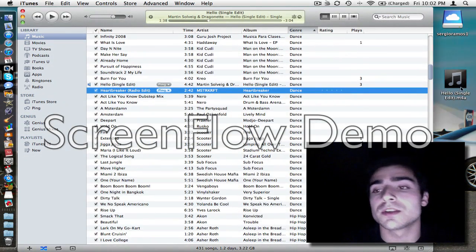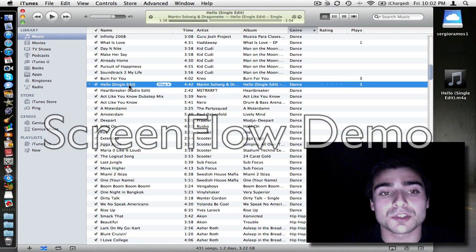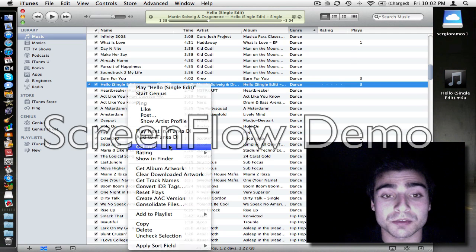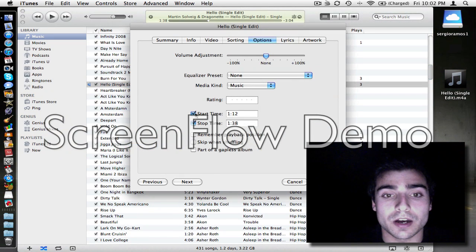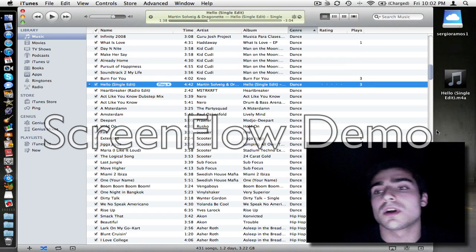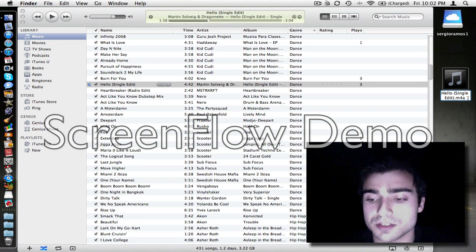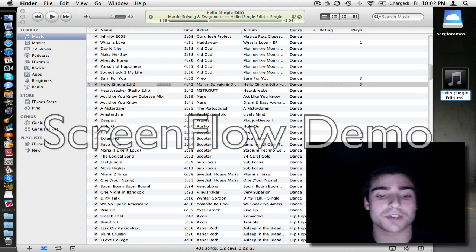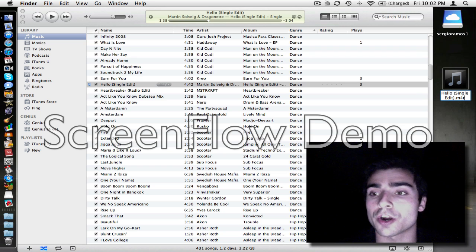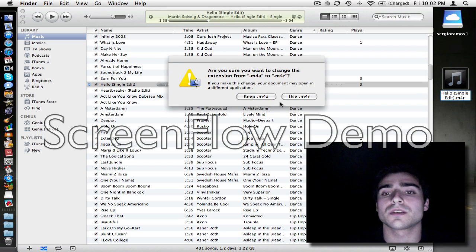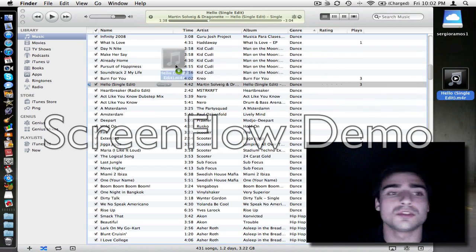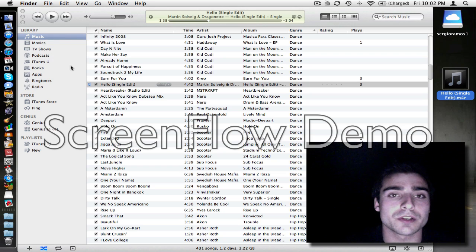You don't need it. Then what you want to do after that, before you forget, go back to it and uncheck these two. Then you want to change the extension file to M4R. Once you're done, you just drag it to your library.